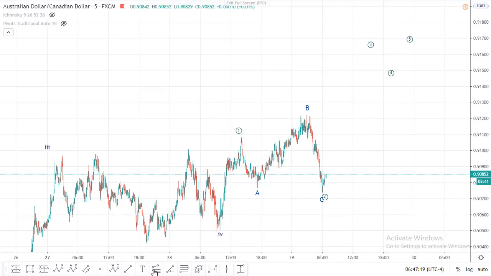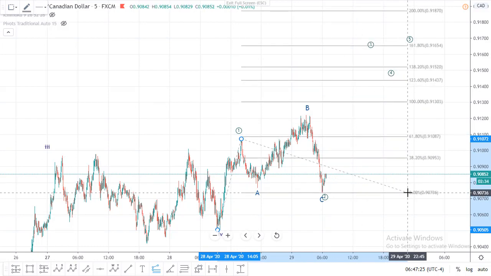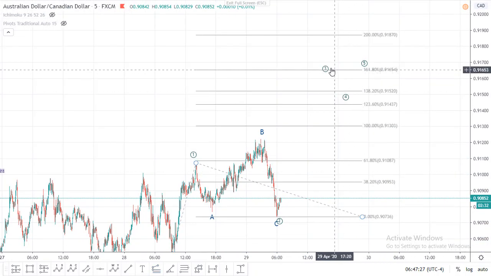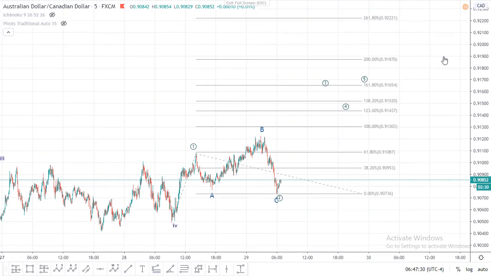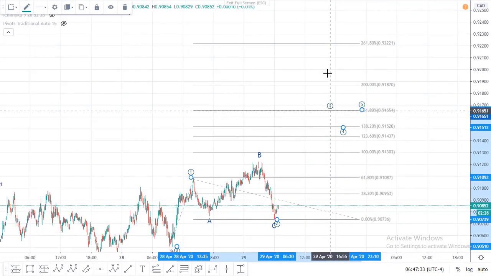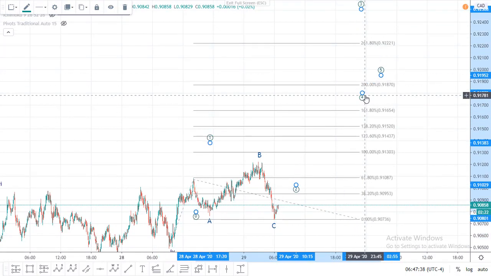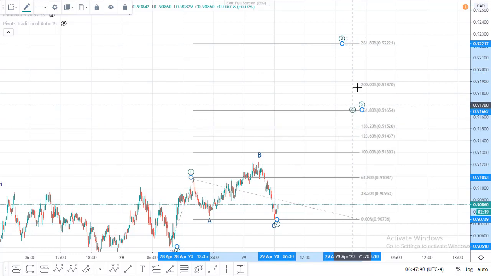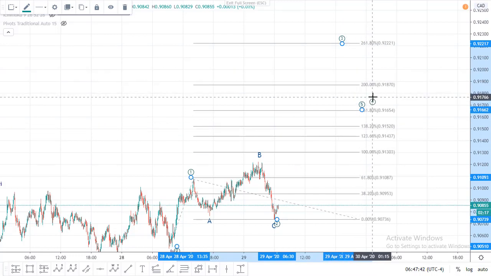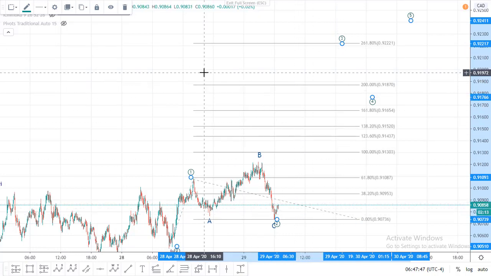If we calculate the third wave, then it may be around 161 to 261.8%, either here or here. We don't know where it will complete, but normally this wave will be huge.